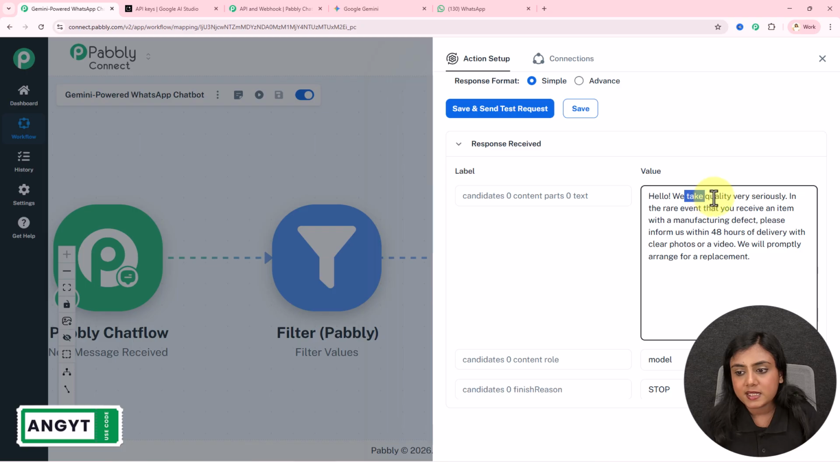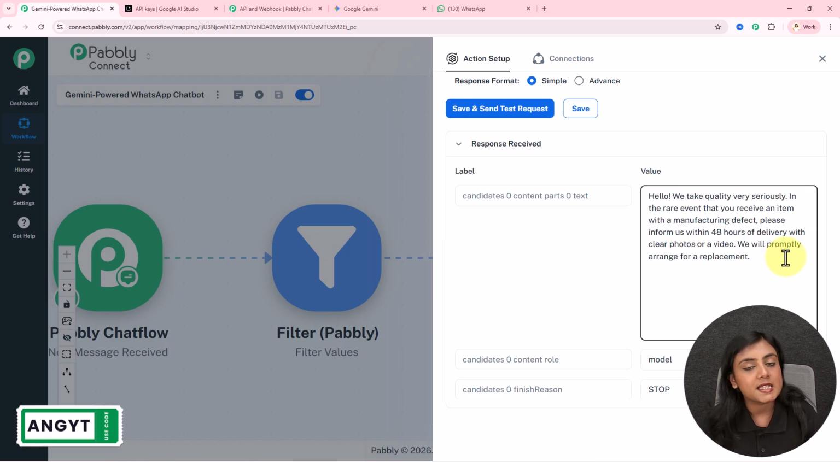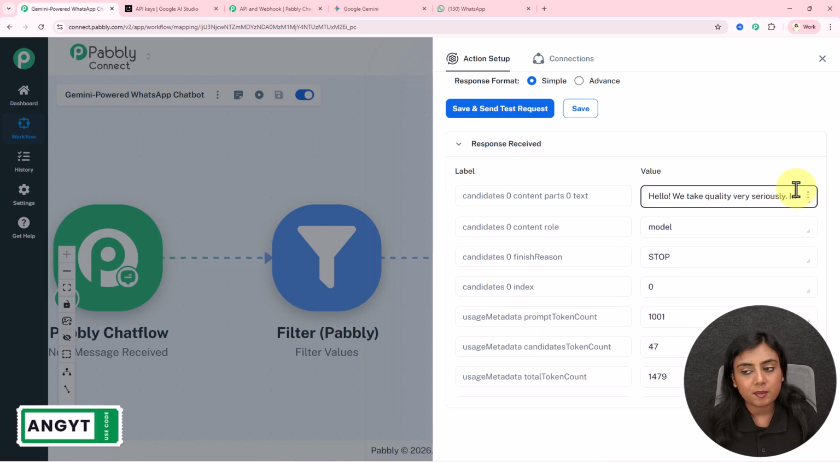Hello. We take quality very seriously. In the rare event where you receive an item with a manufacturing defect, please inform us within 48 hours of delivery with a clear photo and video. We will promptly arrange a replacement. You can see right over here, I have received this reply successfully from my Gemini AI.